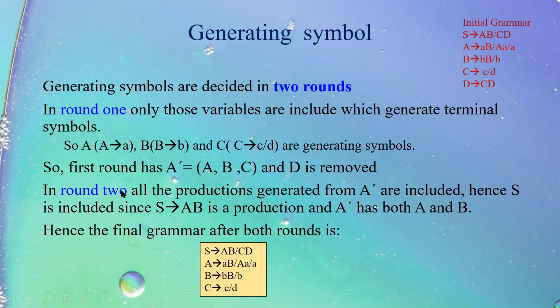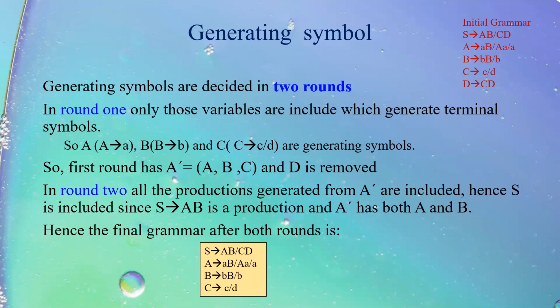Now in round 2, we will consider all the productions which are generated from A dash. Since S tends to AB, A is generating, B is generating, so we say that S is also generating. A, B, C were already included. So after round 1, we can say that only D is the symbol which is useless.